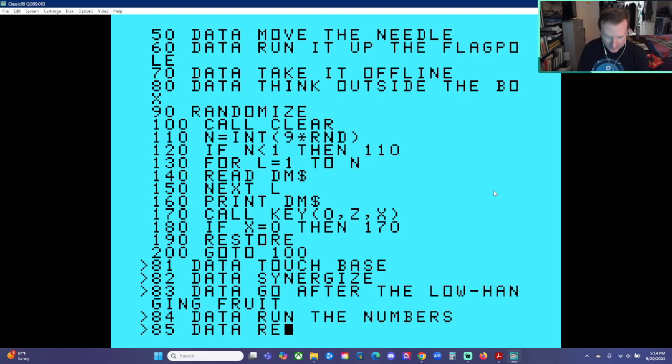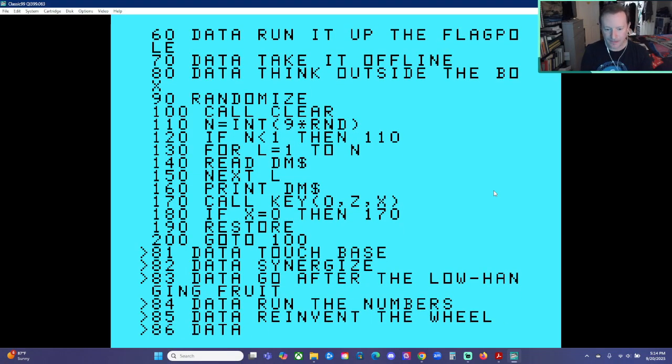Reinvent the wheel. 86 data. Drill down.